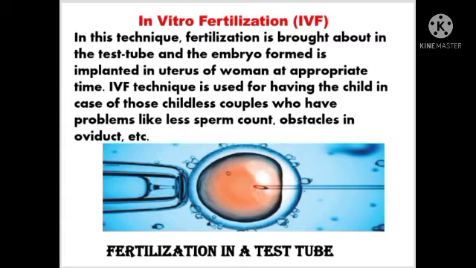So what happens in this technique? The fertilization of the sperm and the ovum, that is the male gamete and female gamete, is done in the test tube. And after the fertilization is done, when the embryo is formed, that embryo is implanted in the uterus of the woman at an appropriate time.